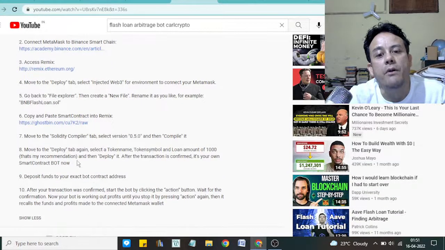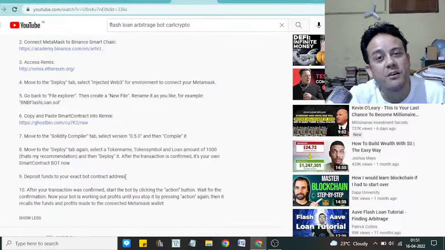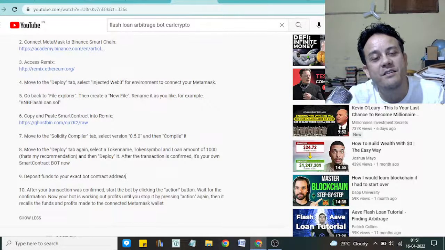After the contract is deployed, you send some money to this contract. When you send some money to this contract, it automatically sends that money from the contract to another address.